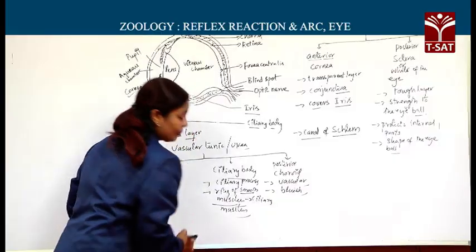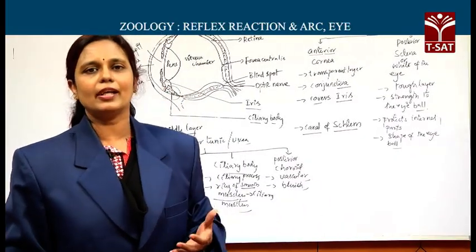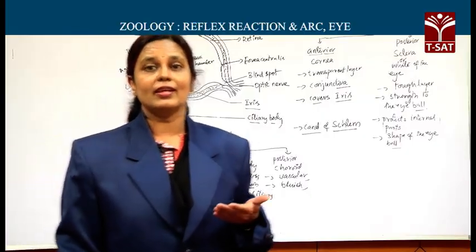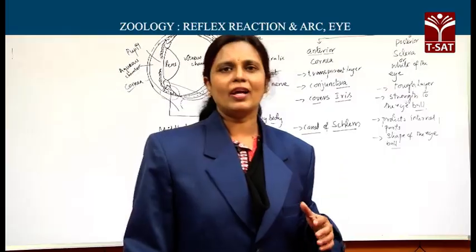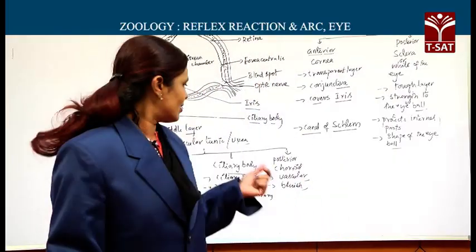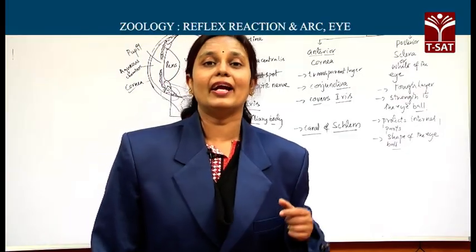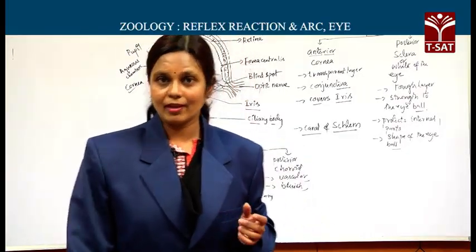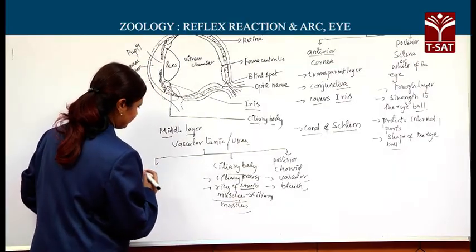Then, what is the significance of these ciliary muscles? We already learnt that the ciliary process is holding the lens with the help of the suspensory ligament. And what else? These ciliary muscles play a key role in eye accommodation power.